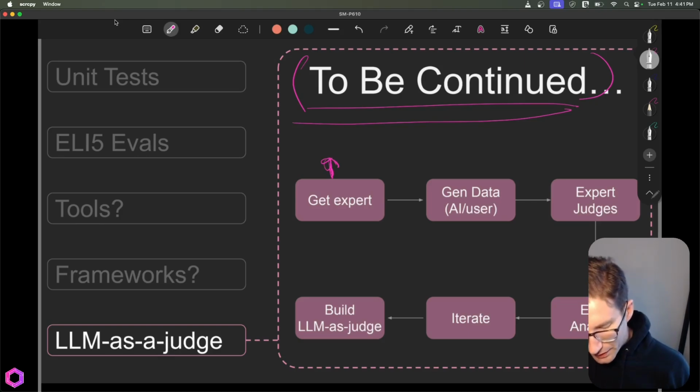Once you've gotten your expert, you want to then generate data. And you're going to generate data probably from both users and AI. So if you have users already using your AI application, you can take a sampling from that and say, okay, this is the type of conversations that are being had. So let's add that to our database.